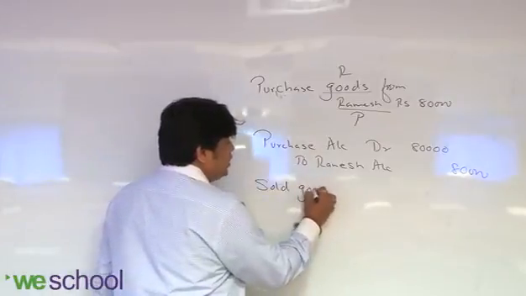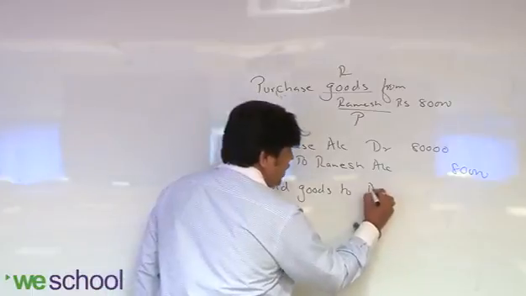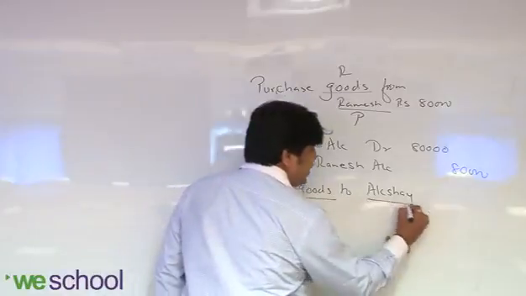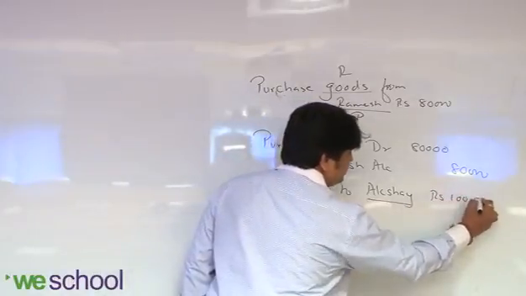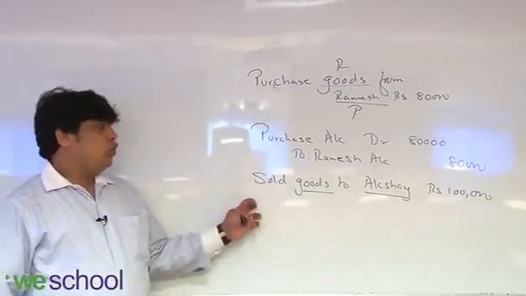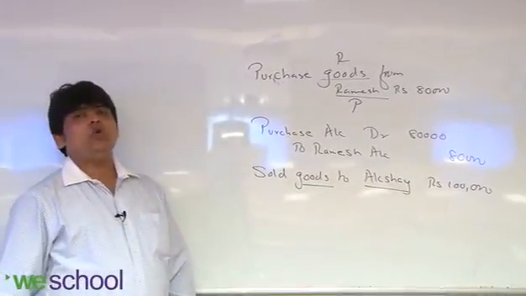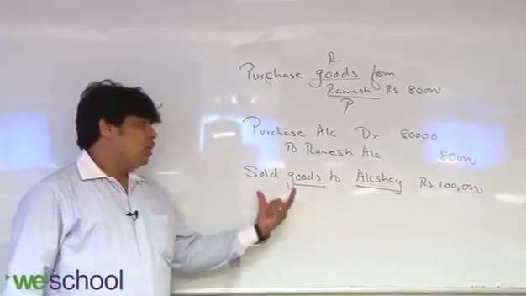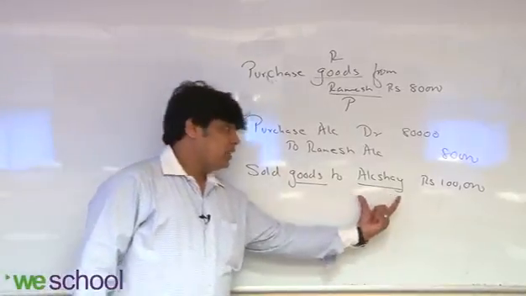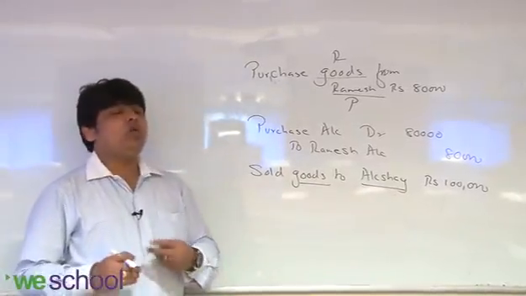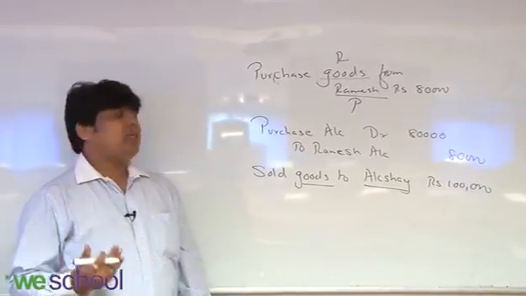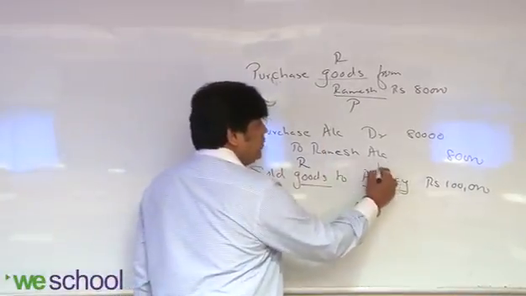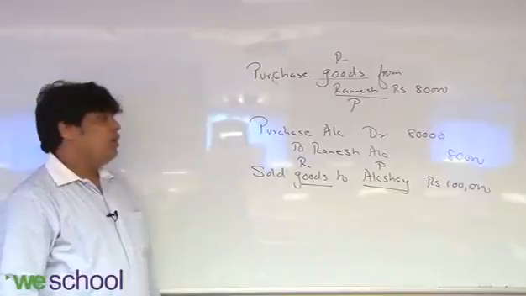Sold goods to Akshay. Again here they have not mentioned cash. So one is the goods account and the second one is Akshay, rupees 1 lakh. Sold goods to Akshay, worth rupees 1 lakh. So in this transaction, the goods account is affected and Akshay's account is affected. For goods, I will use the word sales. Instead of goods, I will replace goods by the sales account. So the sales account is a real account, Akshay is a personal account.